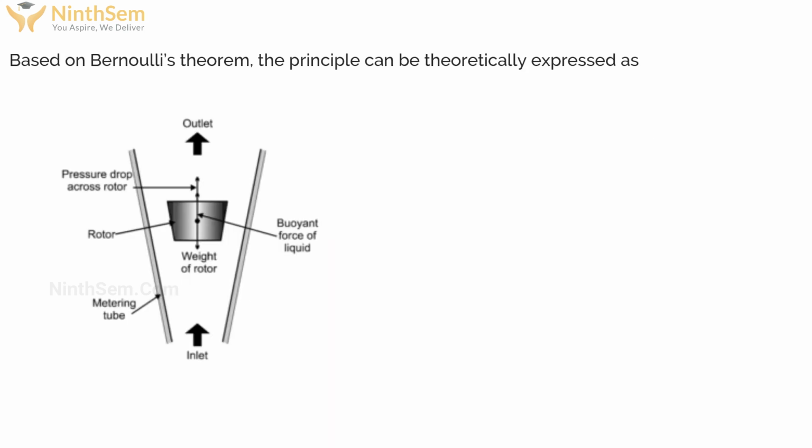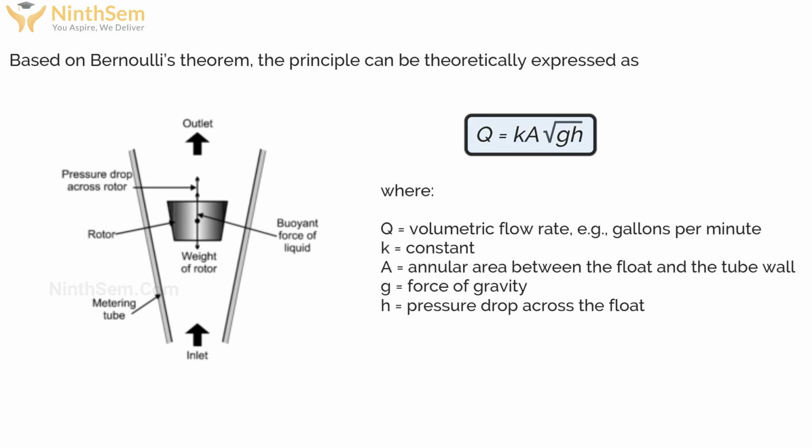Based on Bernoulli's theorem, the principle mentioned above can be theoretically expressed as follows: Q is equal to K into A into square root of G H, where Q is volumetric flow rate, whose unit is gallons per minute, K is a constant, A is the annular area between the float and the tube wall, G is the force of gravity, and H is the pressure drop across the float.